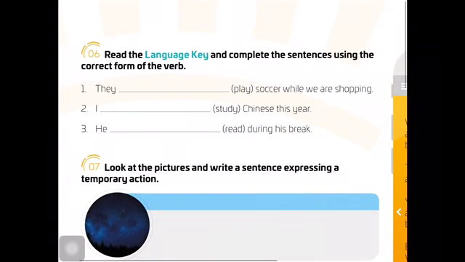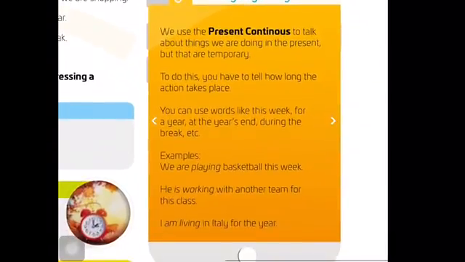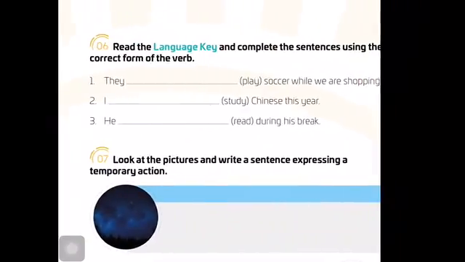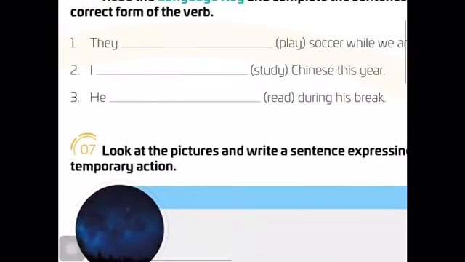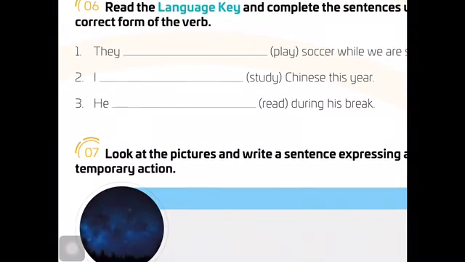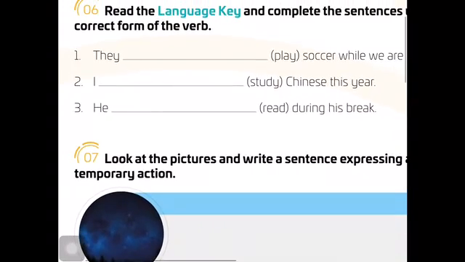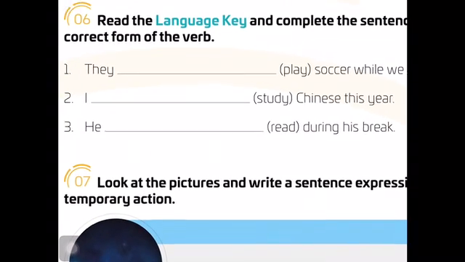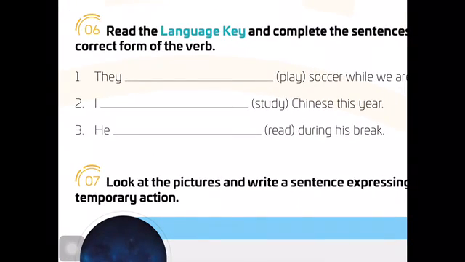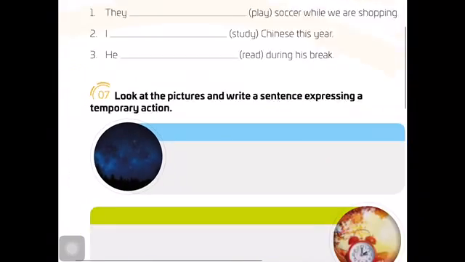Exercises 6, 7, 8, and 9 on this page. Read the language key and complete the sentences using the correct form of the verb. The correct form, present continuous. What is the present continuous for play? I study. The correct form, present continuous. He read. You are going to choose the present continuous for play, study, and read.